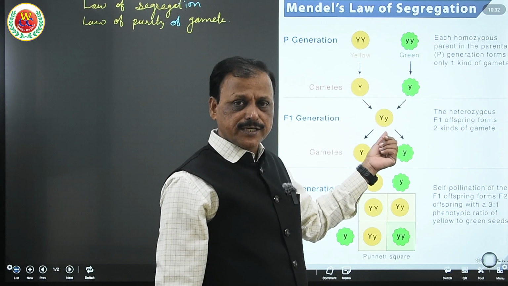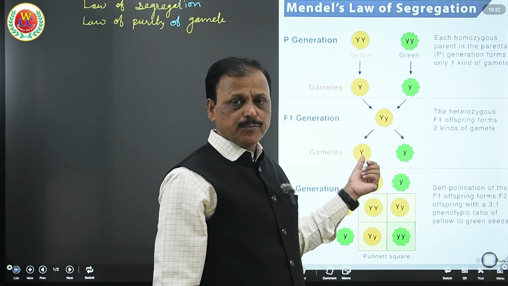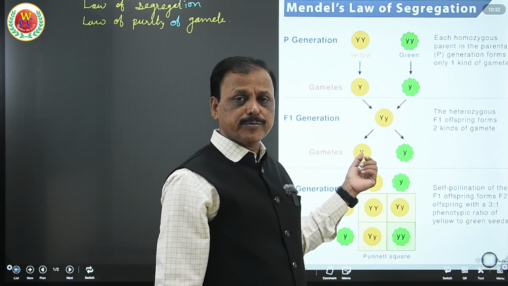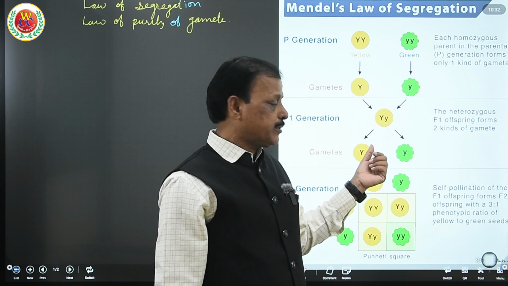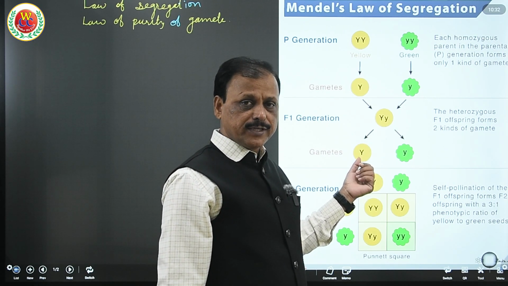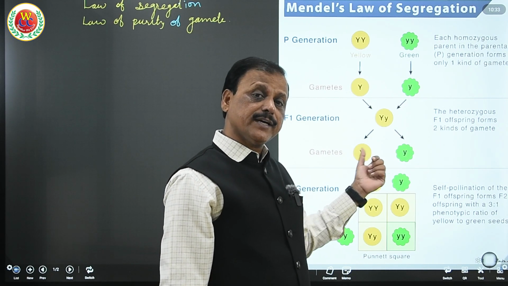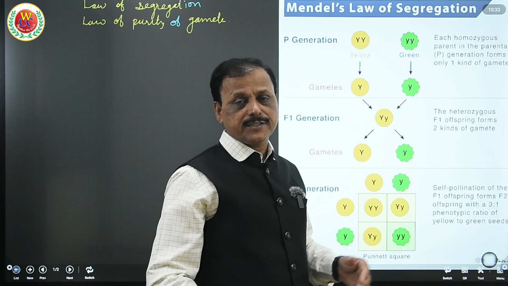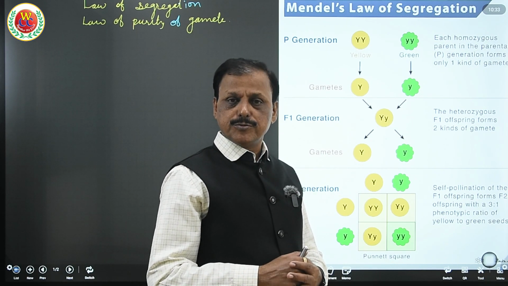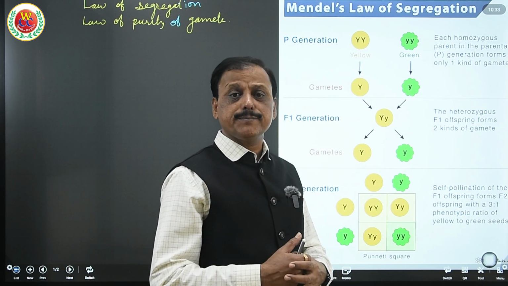When any diploid cell undergoes gametogenesis, meiosis produces gametes with haploid number of chromosomes, having out of that homologous pair, one chromosome in one gamete and another chromosome in another gamete, segregating capital Y and small y. So genes are transferred along with chromosome, and therefore these factors get separated.